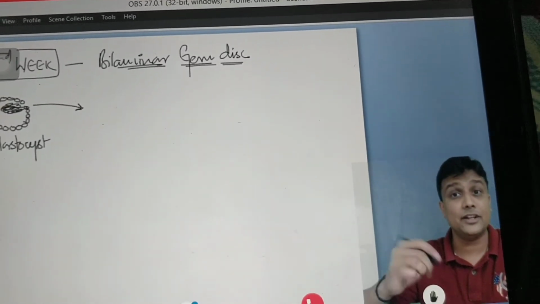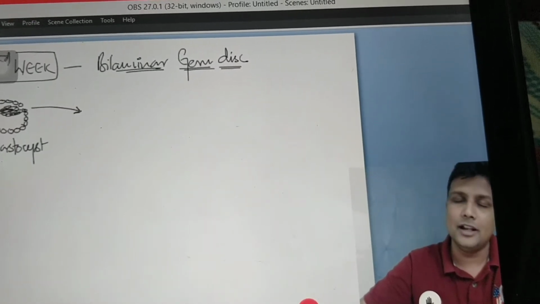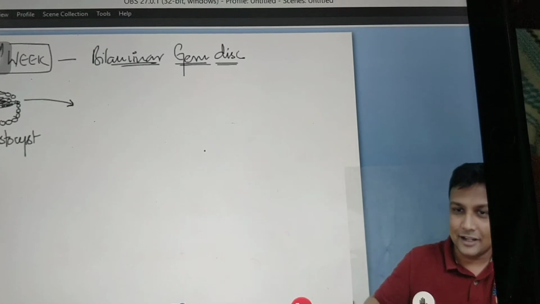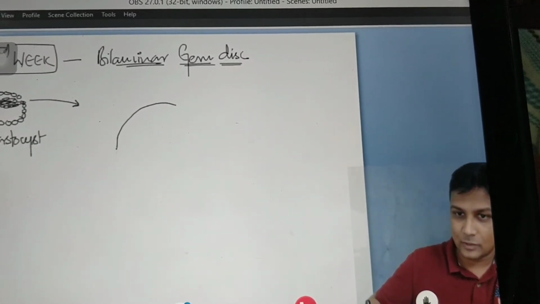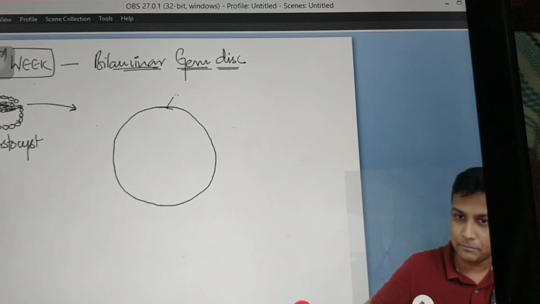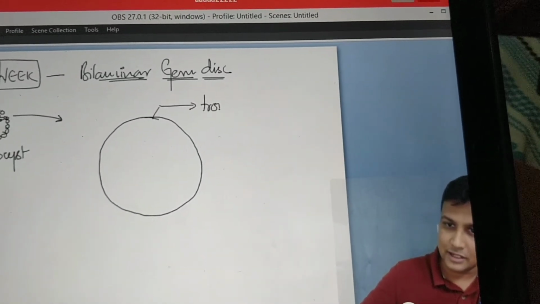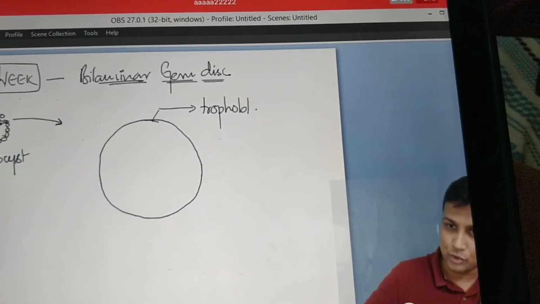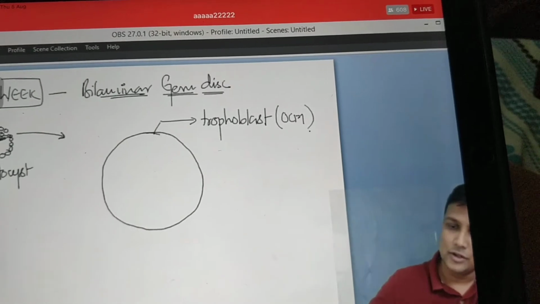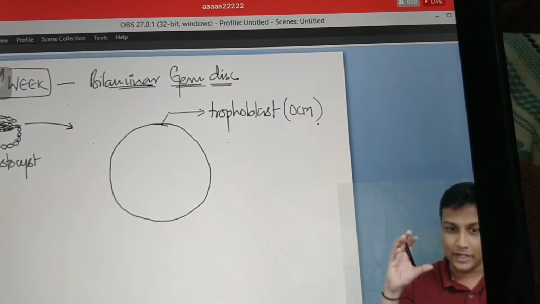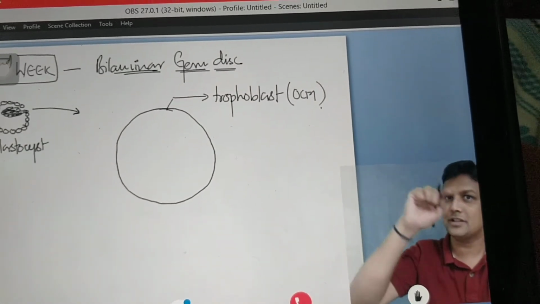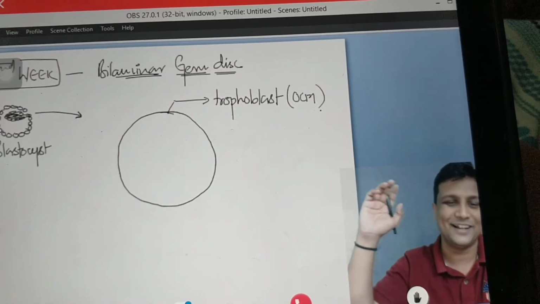So the moment implantation occurs, let us see the changes right now. First of all, the outer cell mass is the one which is going to become your trophoblast. Outer cell mass is going to form what, sir? Trophoblast. The moment implantation occurs, what is going to happen, sir? Outer cell mass is going to become trophoblast.